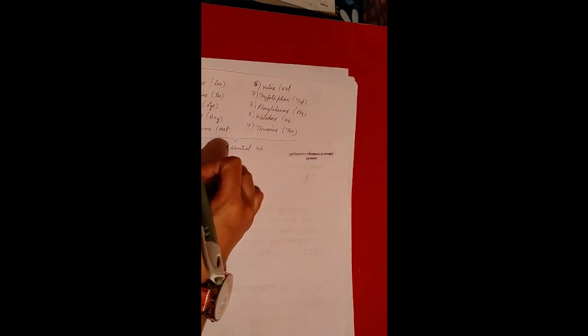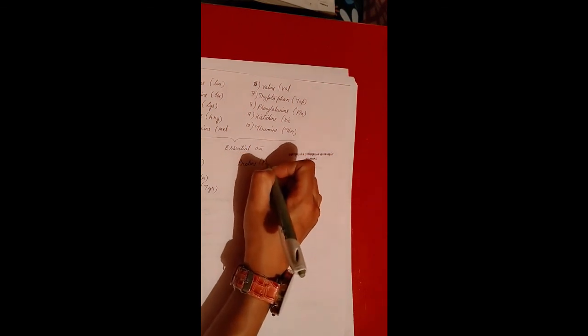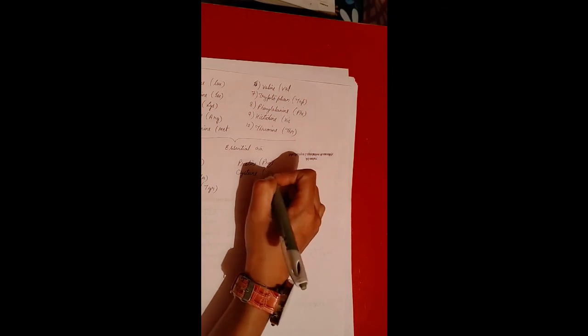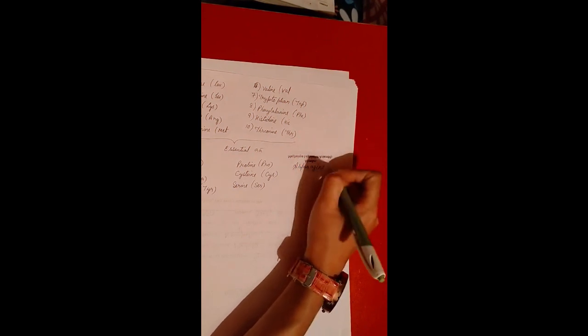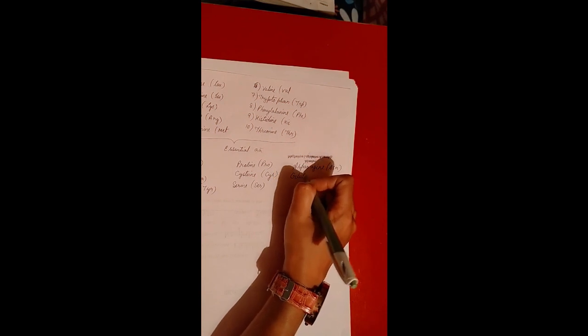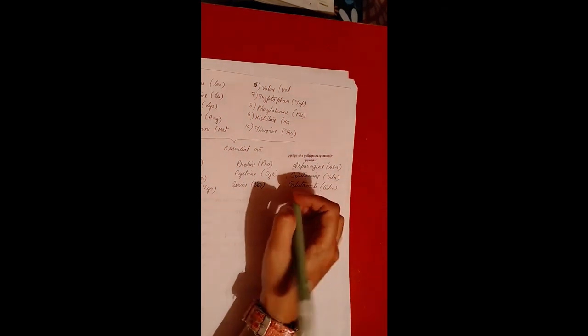And the other, non-essential amino acids are glycine, alanine, tyrosine, proline, cysteine, serine, asparagine, glutamine, glutamate, and aspartate.